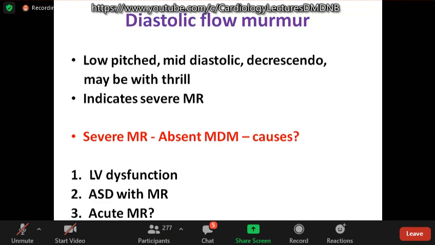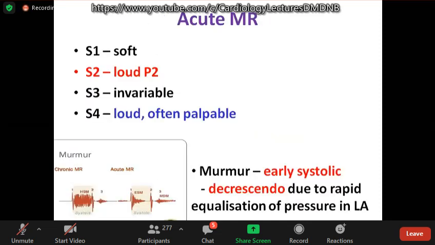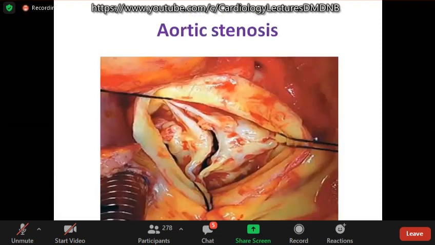Patient has severe MR, but there is no flow murmur. What are the causes? Most important cause is LV dysfunction. In ASD with MR, most of the blood goes towards the right atrium through the atrial septal defect. The flow across the mitral valve is reduced, so you don't get a mid diastolic flow murmur. Acute MR also, you will not get a flow murmur. In acute MR, S1 will be soft, variably there will be loud P2 and S3. S4 is loud, often palpable, and the murmur is only early systolic, decrescendo, because of rapid equalization of pressure in the left atrium.